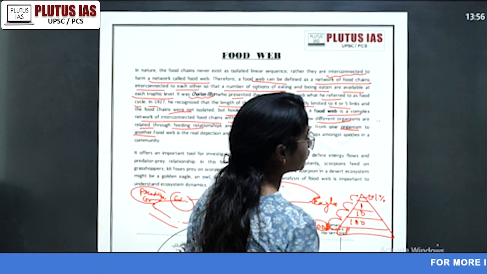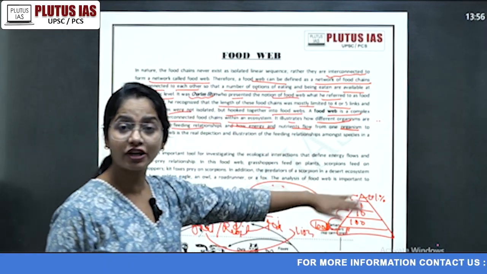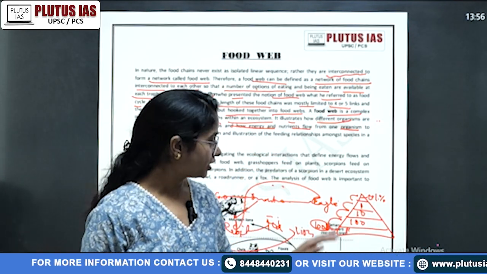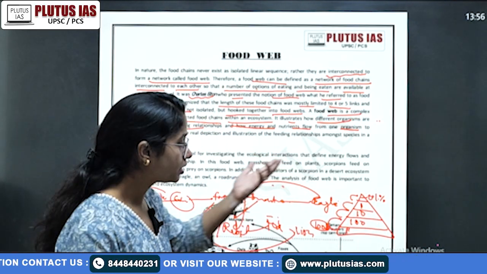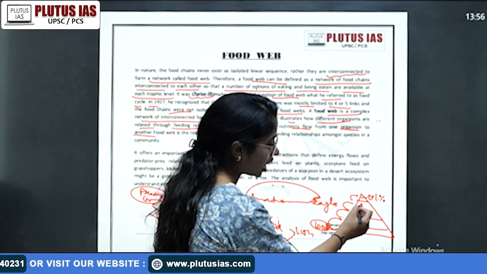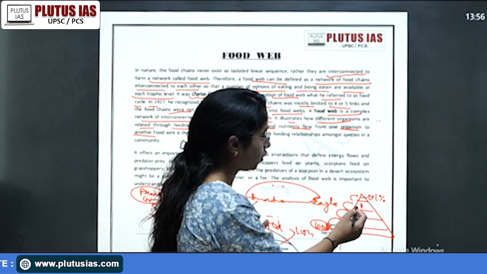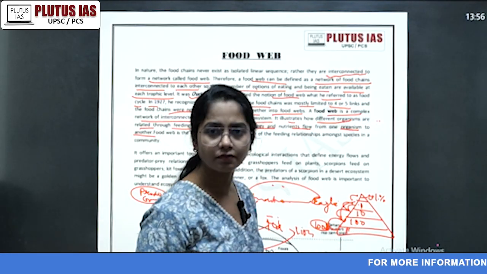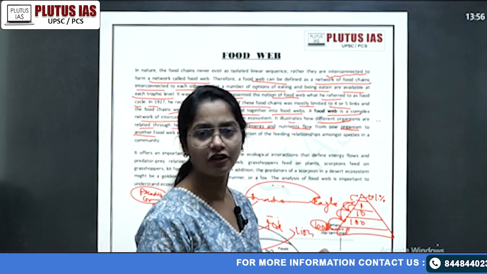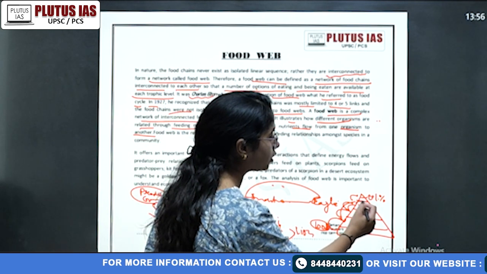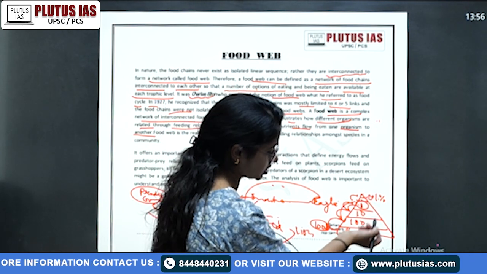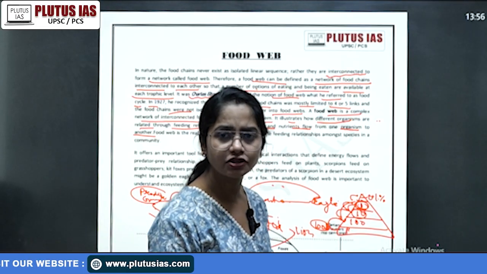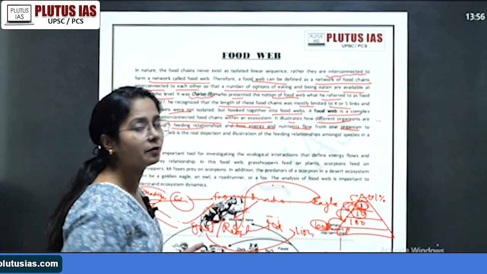So when we talk about the food chain, we talk about each trophic level, right? But in the practical ecosystem, when we study it, it is not always a linear connection. Sometimes it can also happen that the foxes, instead of eating the deer, directly engulf the rabbit, the primary herbivore. That means the lion or deer or human we consider here will not have 1%, but maybe will have 10% of energy transfer, right? This is your Lindemann 10% energy rule.